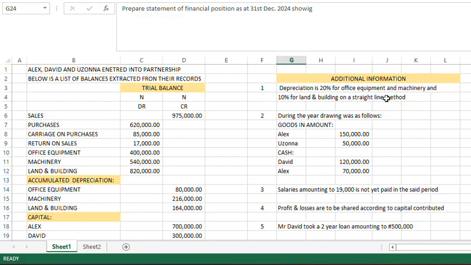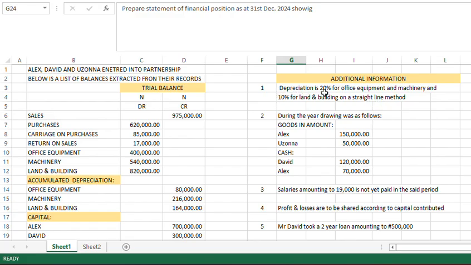So if cost is 200 naira and the number of years is, let's say, 5 years, 200 divided by 5 gives you 40, which is 40 naira as depreciation per year. That is why it's called straight line method.